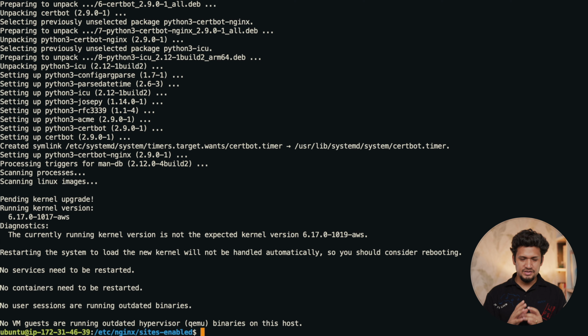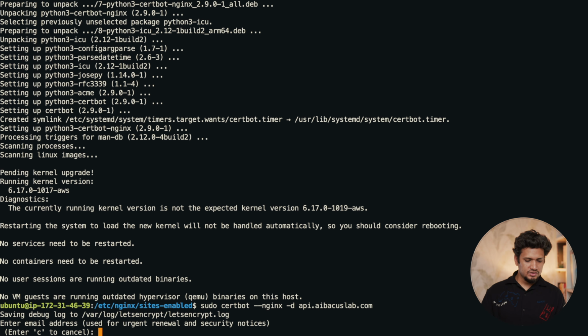Now our Certbot is installed. We are going to acquire a certificate for our API endpoint. For that, we have to write sudo certbot. I need it for Nginx configuration, and the domain will be api.abacuslab.com.